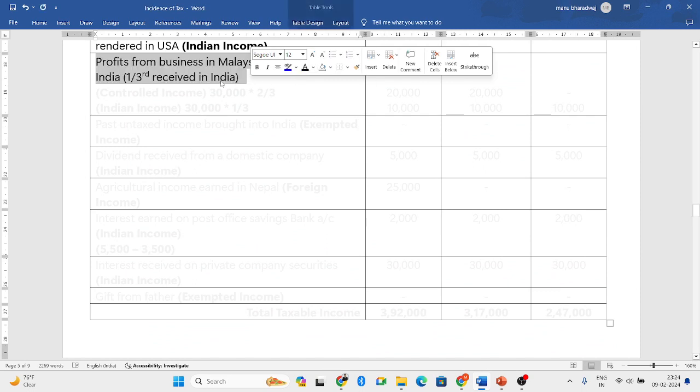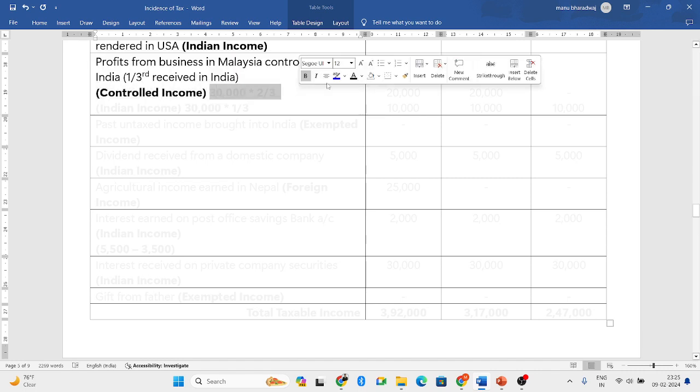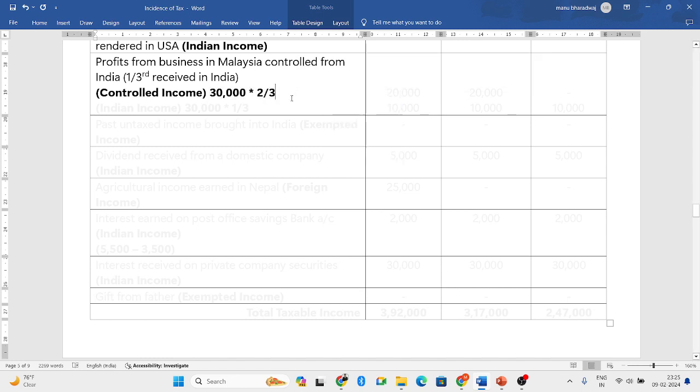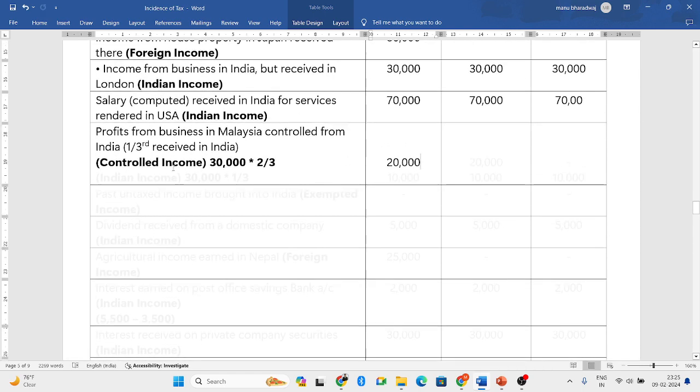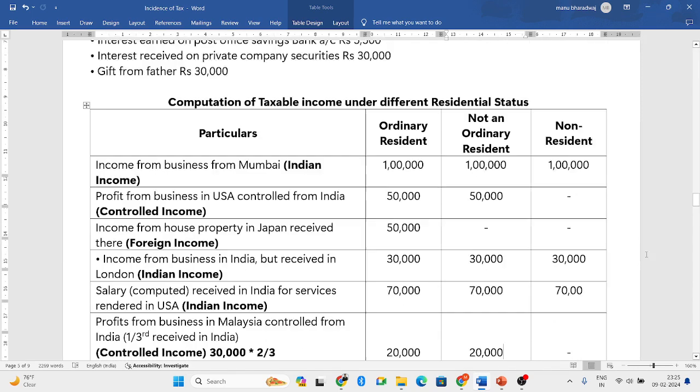Profits from business in Malaysia controlled from India. So there is a controlled income. 1/3 you are receiving in India. What is the remaining? 2/3 is the remaining, and that 2/3 is a controlled income, which is foreign income only. So 30,000 is the total amount. In that 2/3, it is controlled income. For controlled income, ordinary resident and not an ordinary resident will be taxed, and non-resident will not be taxed.